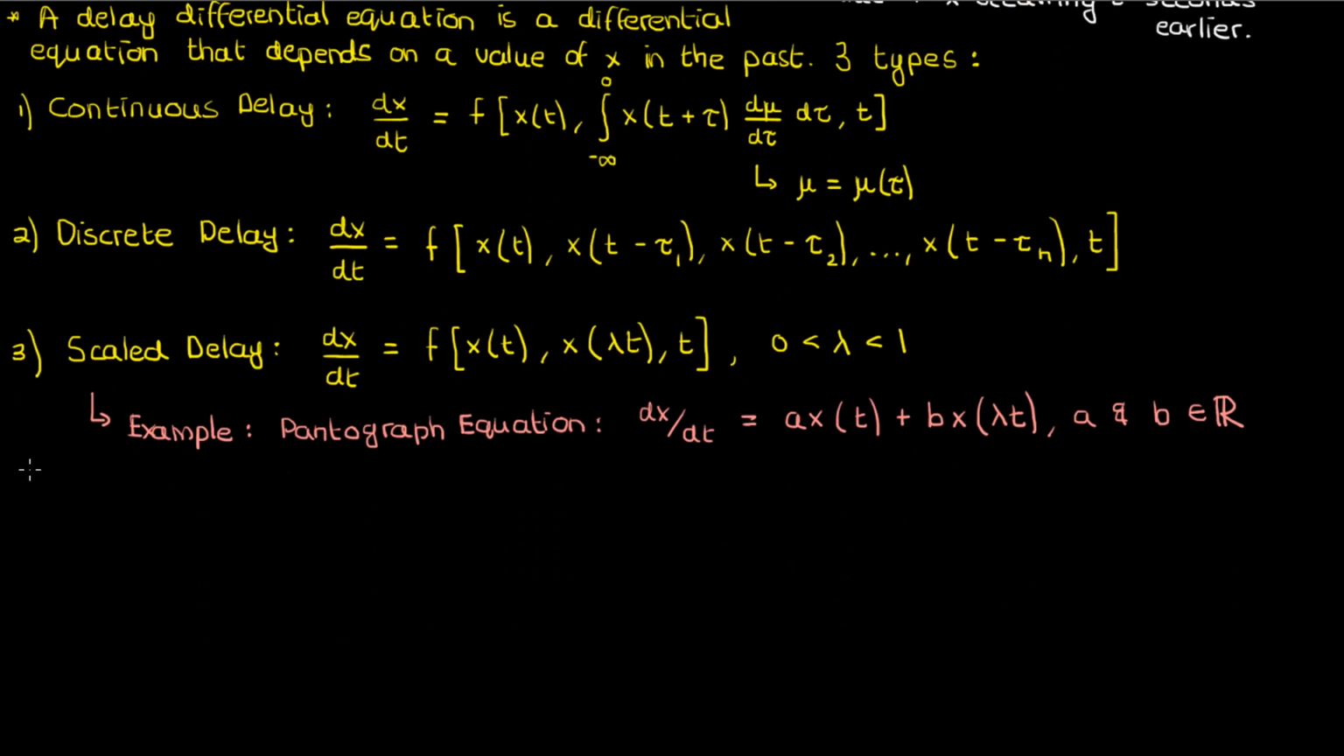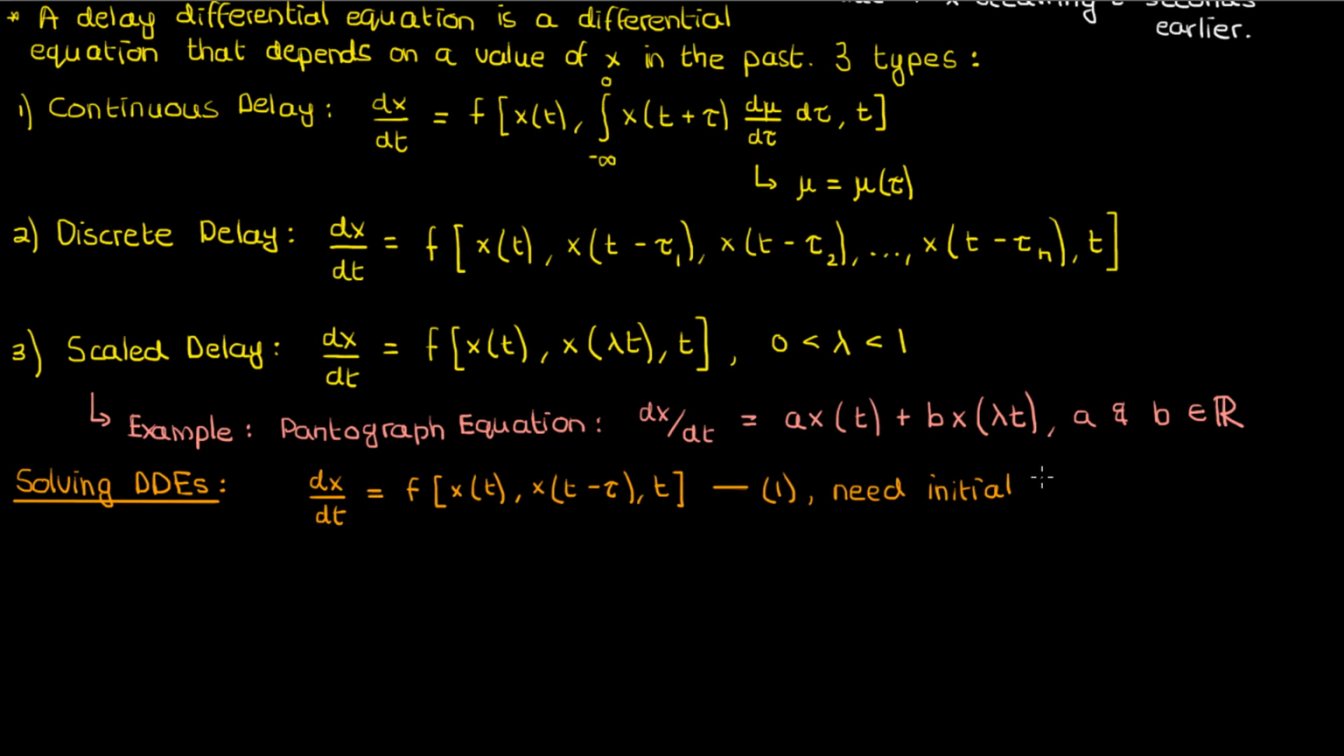Now, how do you solve a delay differential equation? I won't go through a complete example here, but I'll briefly illustrate what the process looks like. Say I have a DDE with a discrete delay tau, like the simple DDE I described earlier on in the video. I'll call this equation 1. To start solving this DDE, I need to first specify an initial function from negative tau to 0 as opposed to an initial condition at t equals 0, for instance.